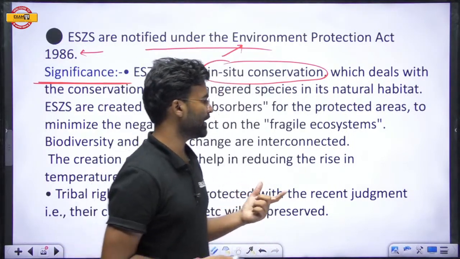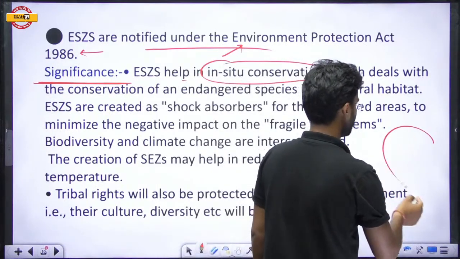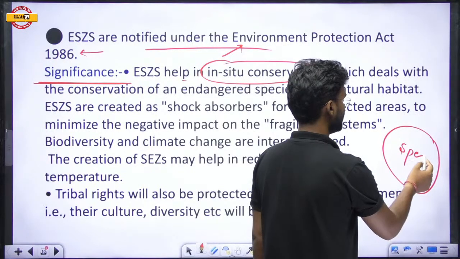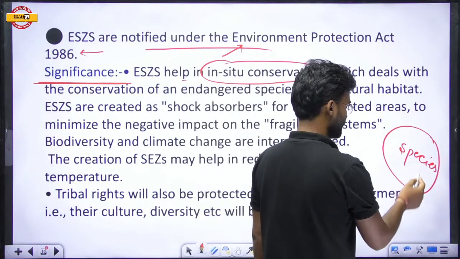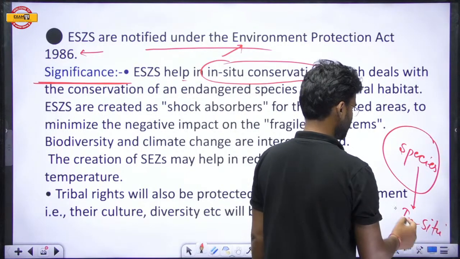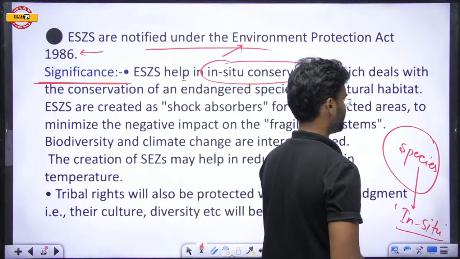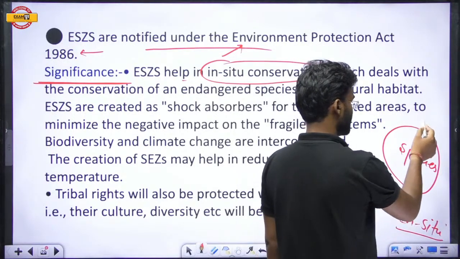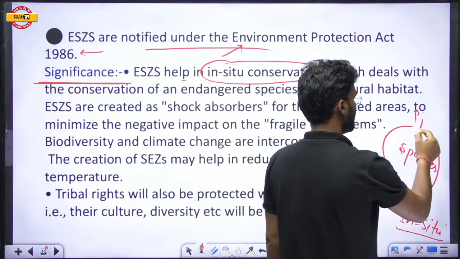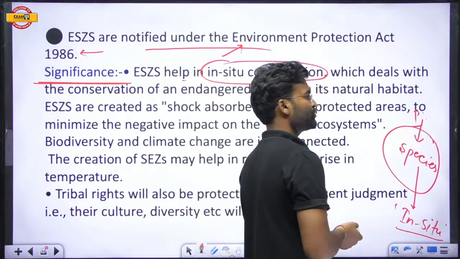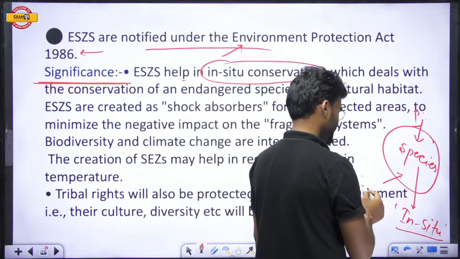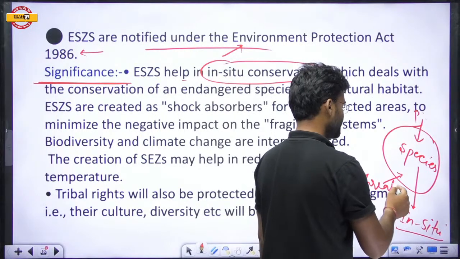So if we protect any area for the conservation of the species which are found in this particular region, then such type of conservation is known as in situ conservation. If this particular area is protected and, unfortunately, this region faces any threat,